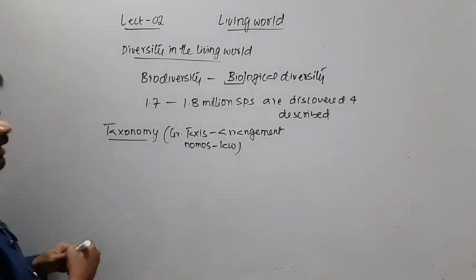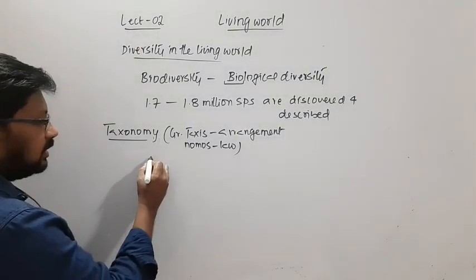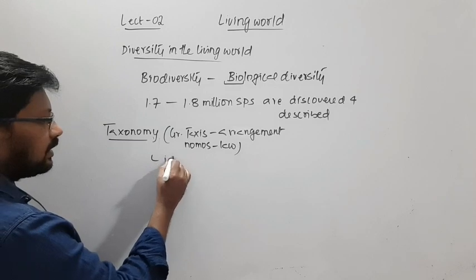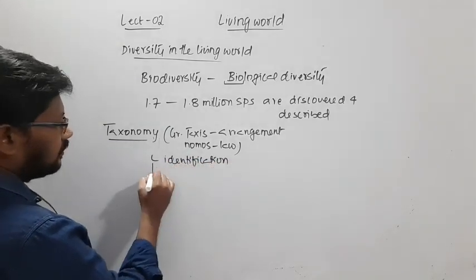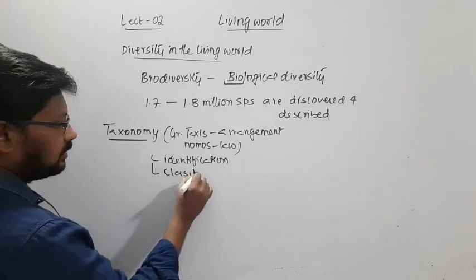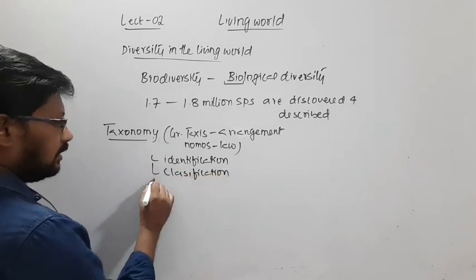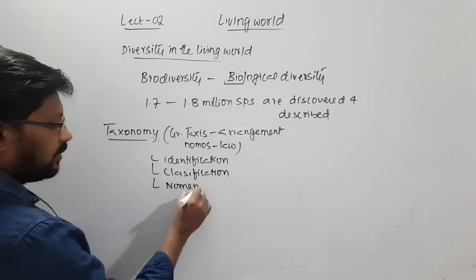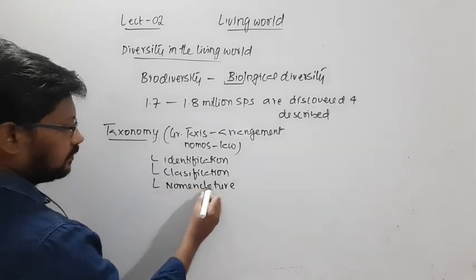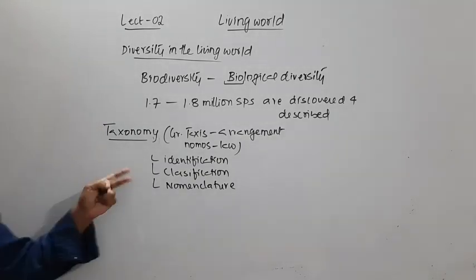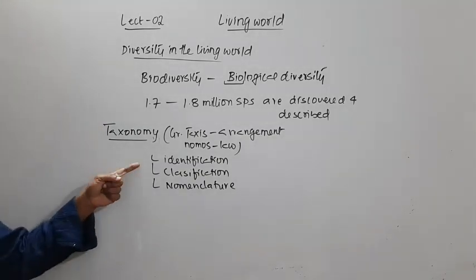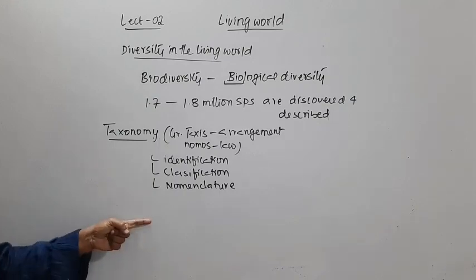So this is a branch of biology that deals with identification, classification, and nomenclature. These are the three things that come under taxonomy: identification, classification, and nomenclature.